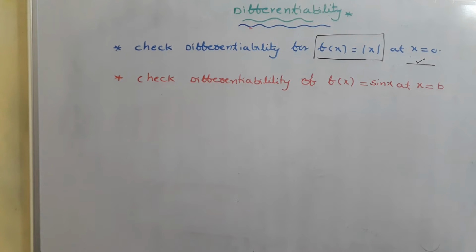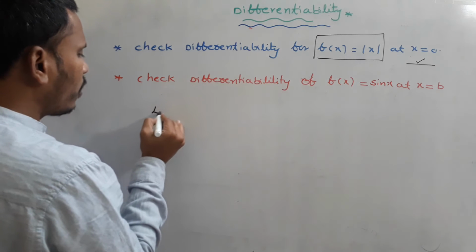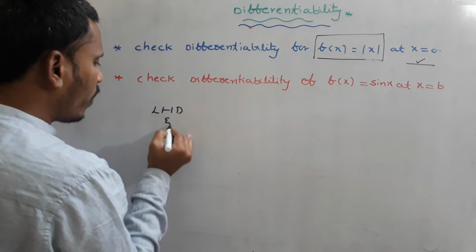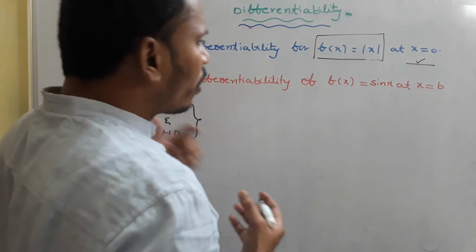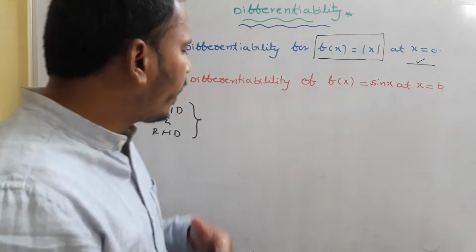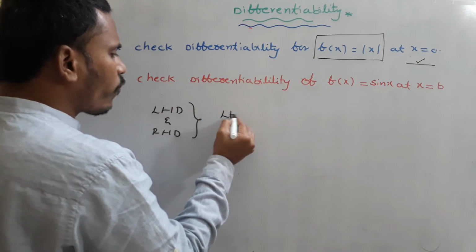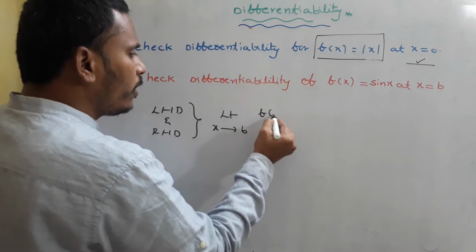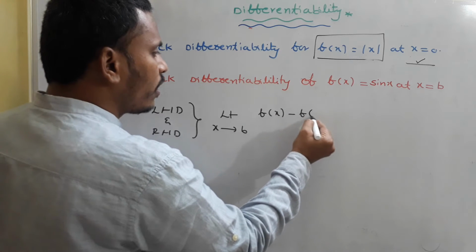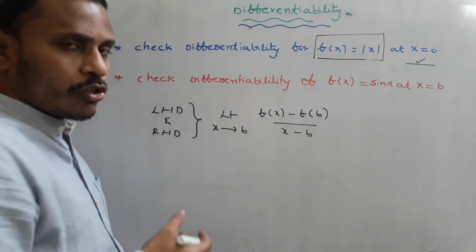Now this time we are discussing differentiability for sin x at x equal to b. Again, finding differentiability is nothing but calculating the left hand derivative and right hand derivative. For sin x also we need not find the left hand derivative and right hand derivative separately; directly you just find the derivative. The limit as x extends to b of (f(x) minus f(b)) divided by (x minus b). This is the basic definition of the derivative.